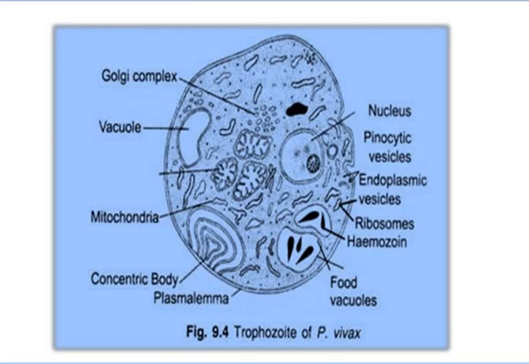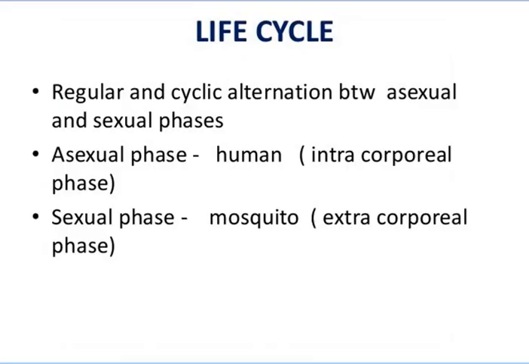This is the trophozoite structure, showing Golgi bodies, vacuole, mitochondria, concentric bodies and plasmalemma. This is the outer covering. Food vacuoles, ribosomes, and the nucleus are present. In the life cycle, there is a regular and cyclic alternation between asexual and sexual phases.